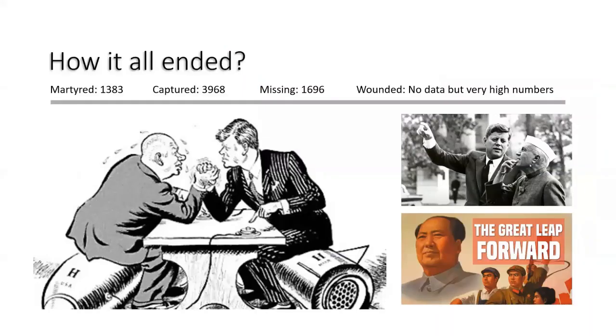So anyways, coming to the end, how the war finally ended. Well, dramatically, on November 20th, Chou En-lai publicly announced a unilateral ceasefire. The terms were similar to what Chou En-lai had been telling Pandit Nehru for the past 3 years, which is that Chinese troops will go back 20 kilometers behind the McMahon Line, and the whole of Aksai Chin will belong to China. So they do agree to give NEFA back to India.